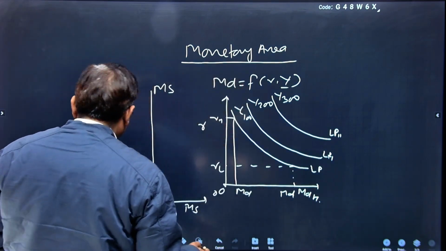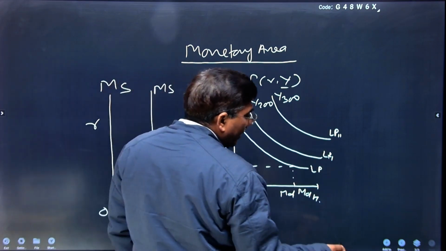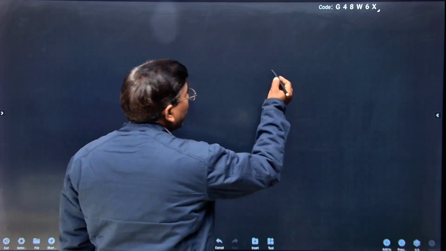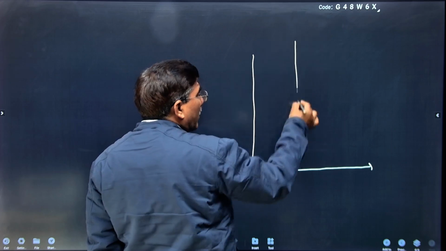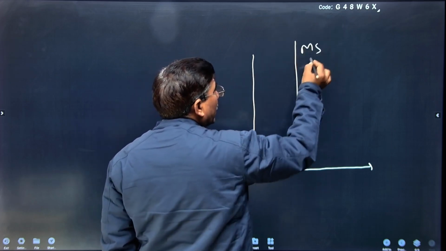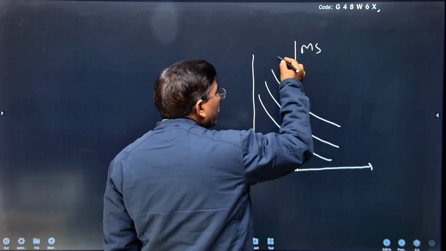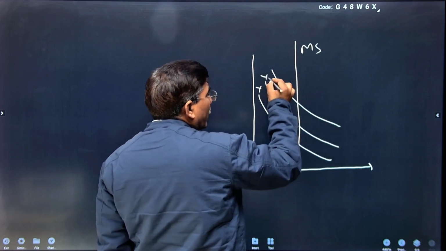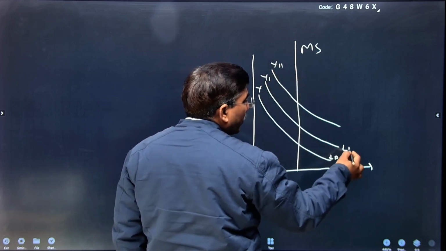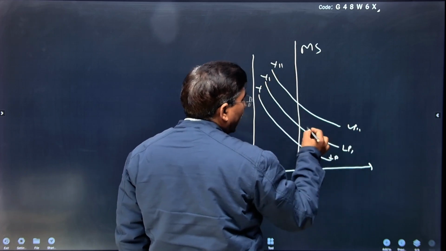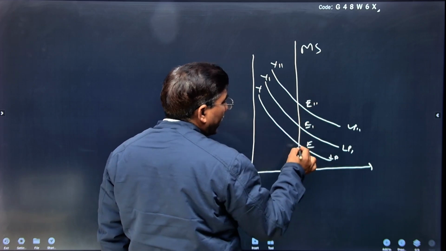Come to the third point. On the basis of these two curves, you can derive the liquidity demand and supply curve. How can we derive it? Now consider this diagram. Suppose this is the money supply determined by the RBI and this is the level of income with increasing money demand. As the income increases, Y to Y dash, Y double dash, money demand also increases, LP to LP dash, LP double dash. In this way, the equilibrium points are E, E dash, E double dash.